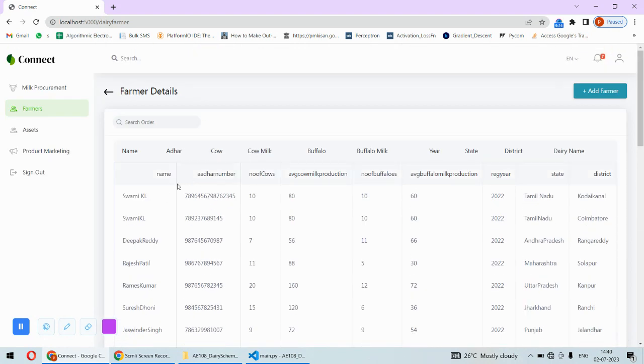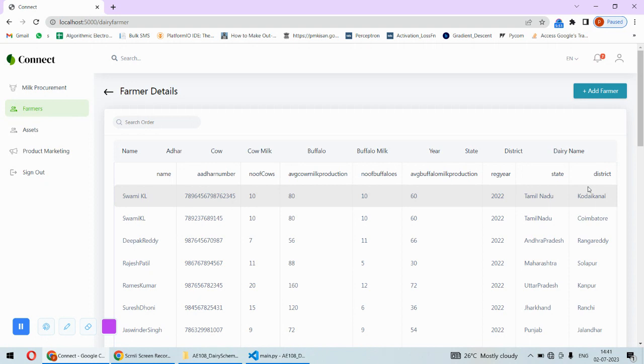For example, for this farmer, this is the number, these are the details. Or for this other farmer, you can see the number of cows, the cow milk production, number of buffaloes, buffalo milk production. All these details the dairy will add. So because of this, what is happening? The dairy is providing the daily cow milk production, daily buffalo milk production, plus the number of farmers, number of cattle also. That this farmer has 10 buffaloes, 20 cows. All that data is getting uploaded to the portal, and every dairy will add this.